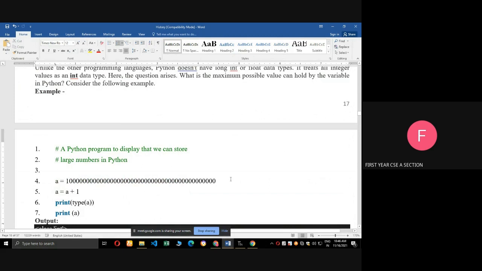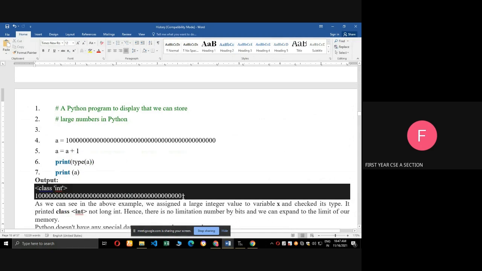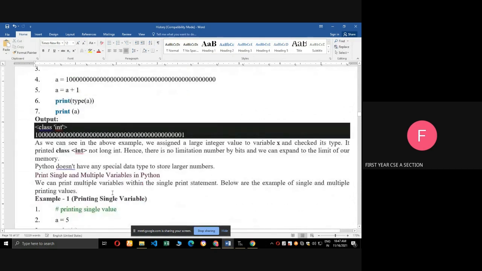Next, a equal to a plus 1. Type of a means what is the data type of a? Integer will print. Next, print of a means what will print? 1, then 45 zeros, and the last zero will become 1. See the output. Its type is integer and we get the output.